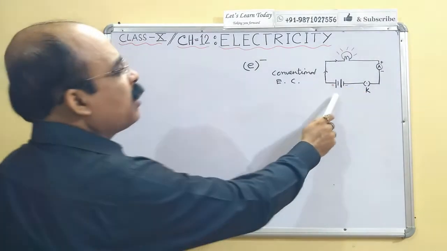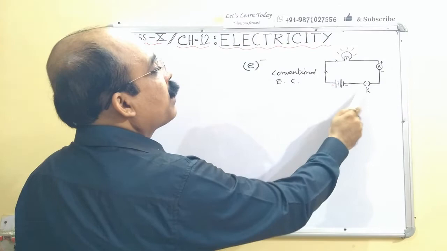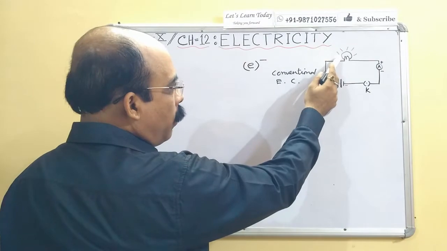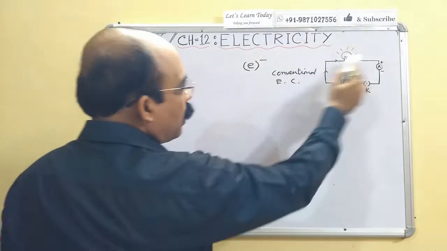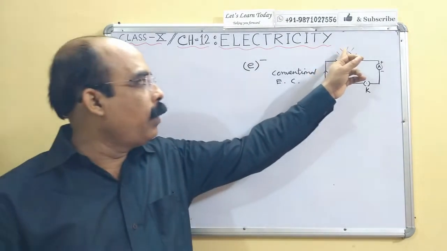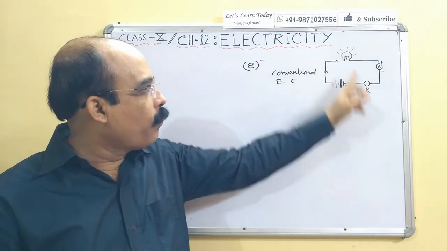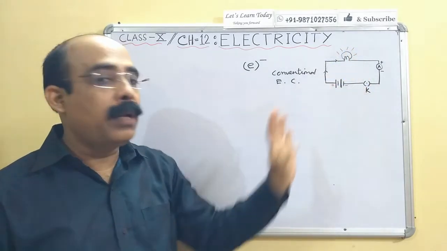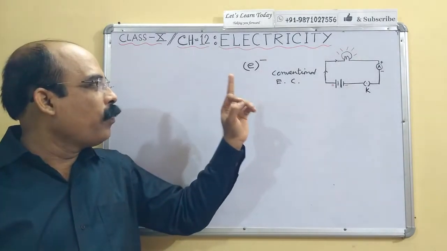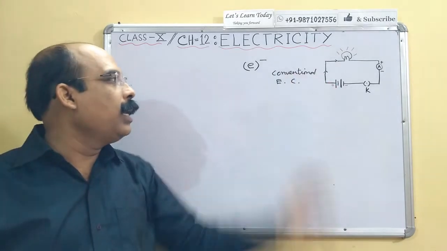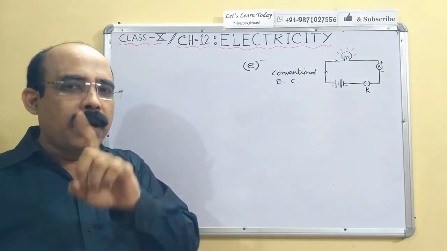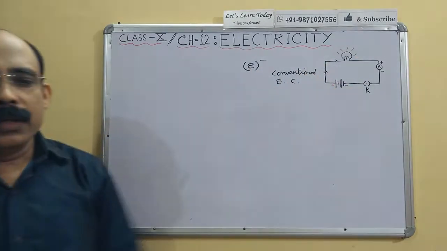Here in this circuit we put a device K. This is a switch. When the switch is on, the bulb starts to glow because the circuit is complete, and that's why the bulb glows here. If we switch off, then the bulb will not glow. That means the circuit is not complete. So a continuous and closed path of electric current is the electric circuit. Again, a continuous and closed path of electric current is known as the electric circuit.